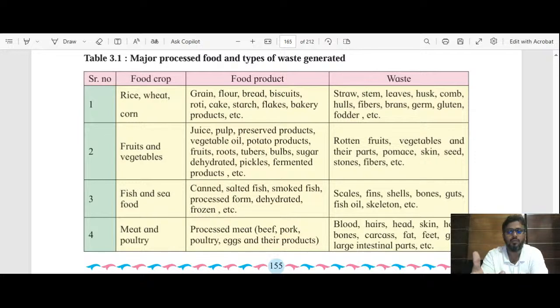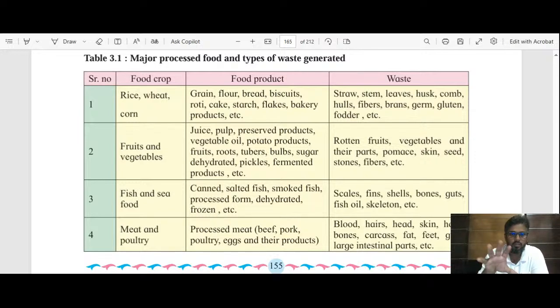And what are the waste materials generated from these food crops? Those are straw, stem, leaves, husk, comb, fibers, germ, gluten, fodder. These are all the waste material that are produced from crops like rice, wheat, and corn.